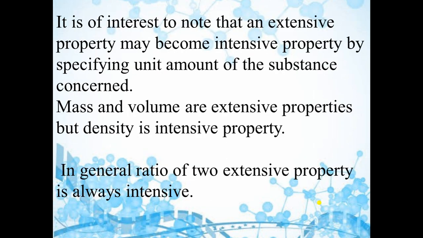Now here there is an interesting point that mass and volume are extensive properties, right? Mass and volume depend on the amount of the substance, but mass by volume is equal to density, and density is an intensive property. That means density depends on the nature of the substance. So here there is a general rule that the ratio of two extensive properties is always intensive. Okay, so these two are extensive in nature, so mass by volume will be intensive in nature.